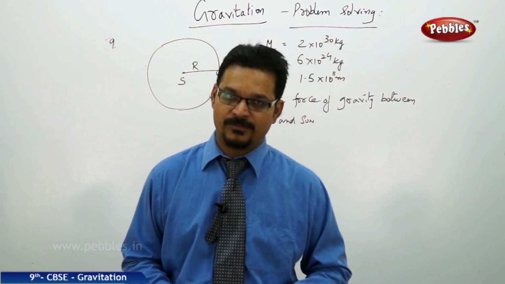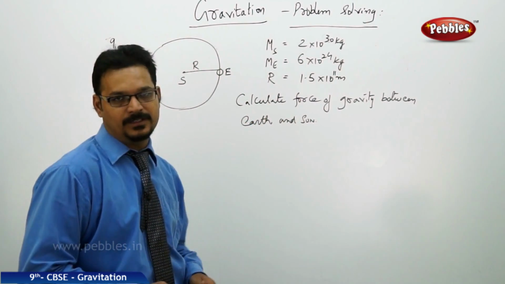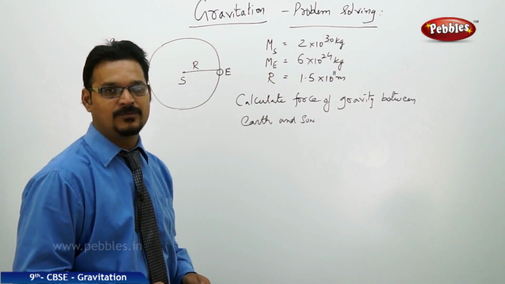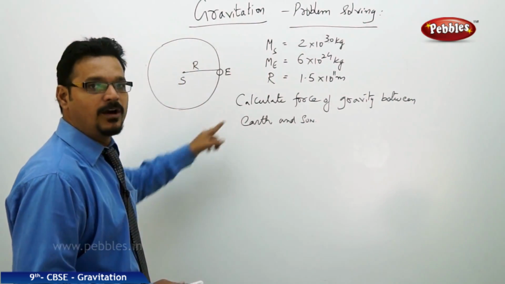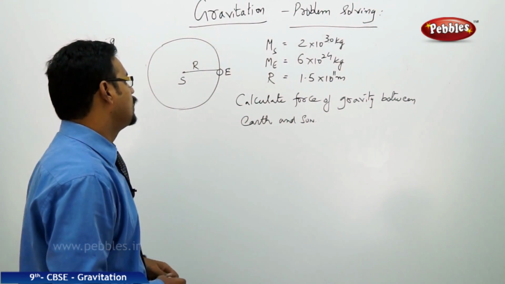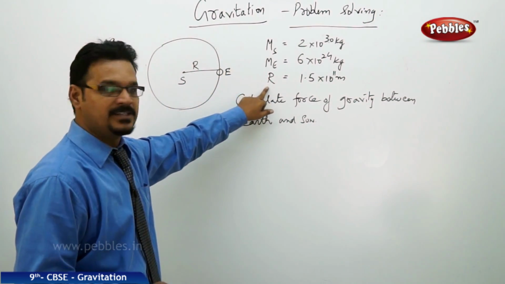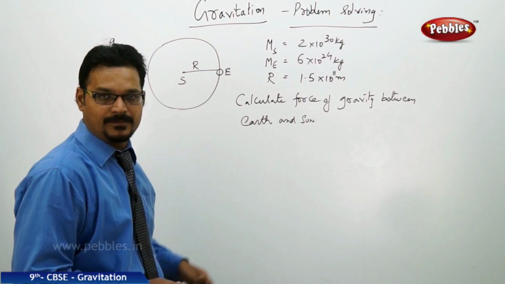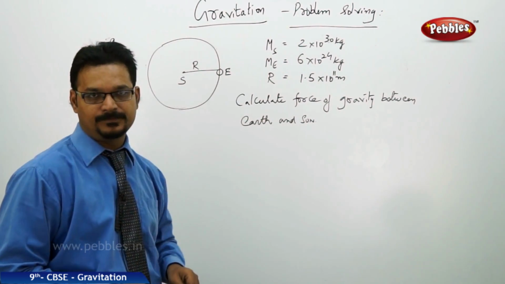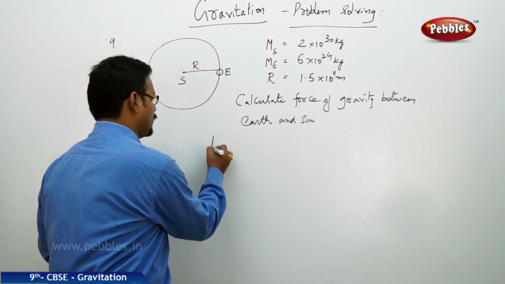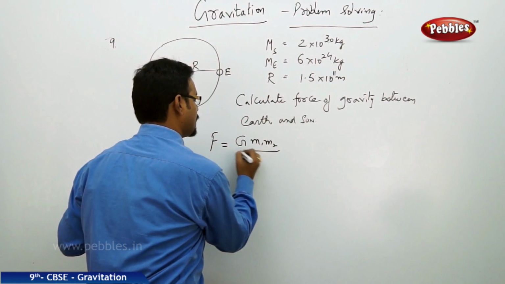So one more numerical problem for you. Of course, it's based on the formula for force of gravity, or Newton's law of gravitation. The problem is Earth is revolving around the Sun. This is the mass of the Sun, this is the mass of the Earth, R is the distance between the Earth and Sun. Now you need to calculate the force of gravity between Earth and Sun. So quickly write the force formula, F equals G m1 m2 by r square.